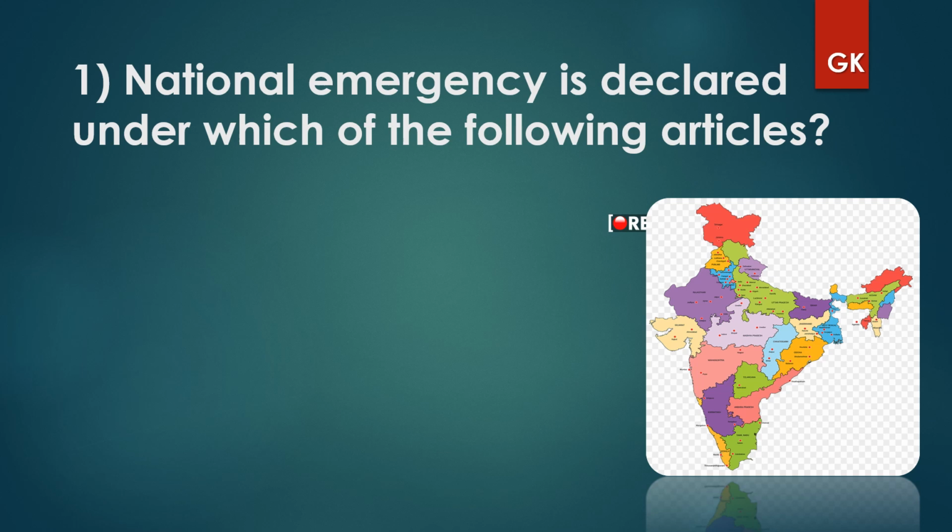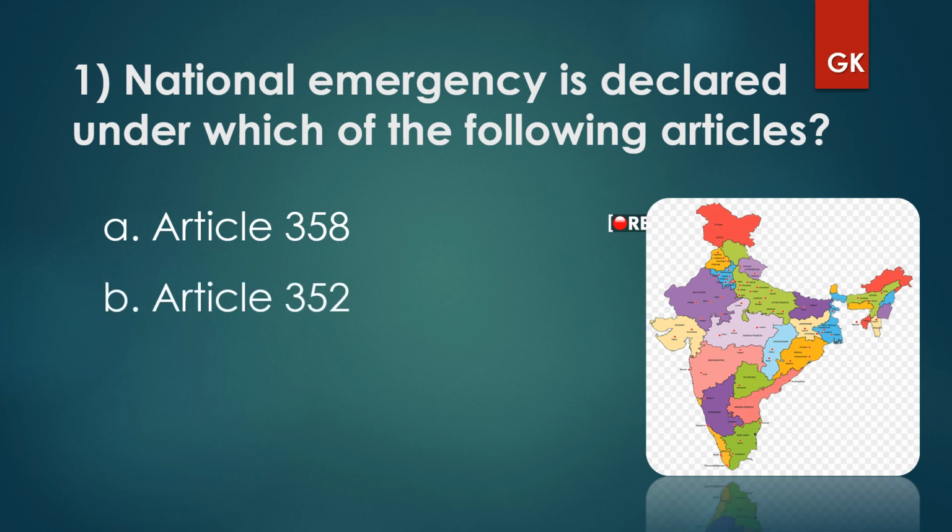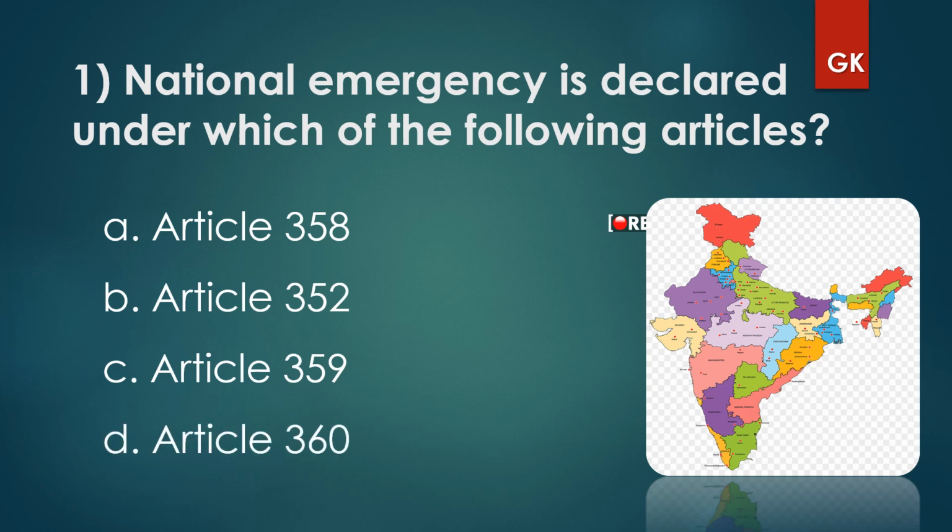National emergency is declared under which of the following articles? Article 358, Article 352, Article 359, Article 360. So the right answer is Article 352. The national emergency is declared under Article 352.